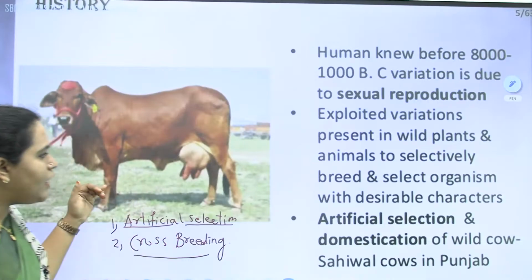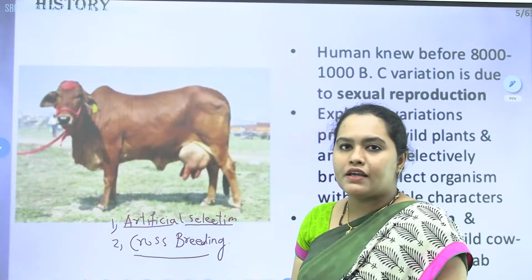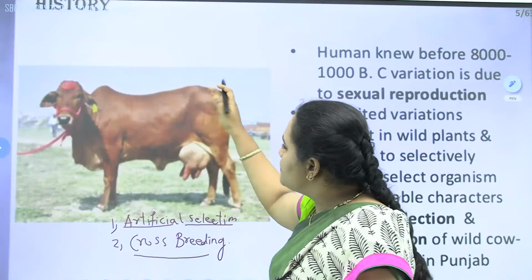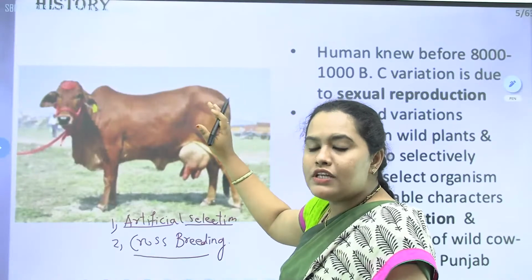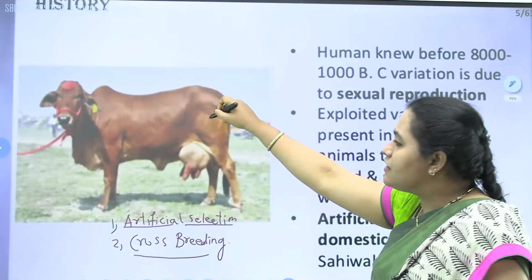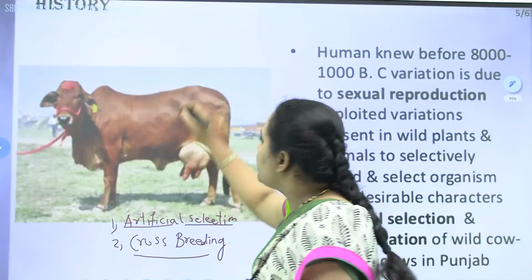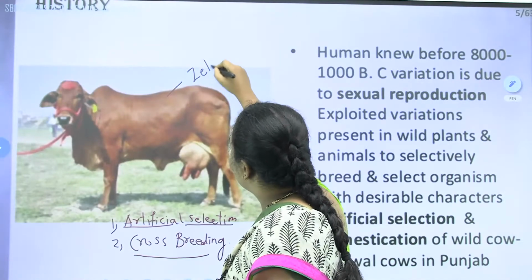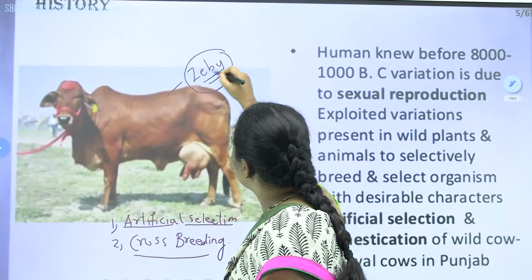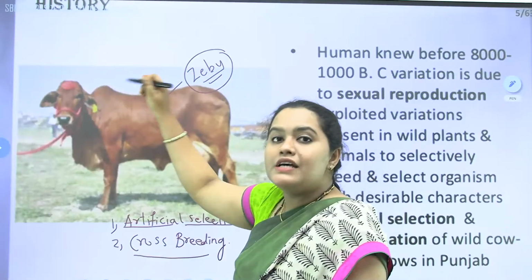Sahiwal is one of the best examples of artificial selection and crossbreeding. It is a breed of India and Pakistan called Sahiwal. It is the best breed, and it is mainly known for its lactation. It will give around 2000 liters of milk, and it is famous for its milking capacity. It is a breed from a wild variety called zebu. So zebu has been selected to produce the Sahiwal.